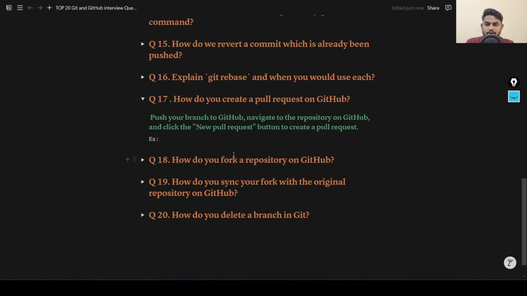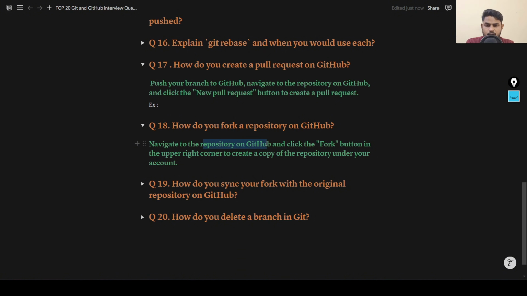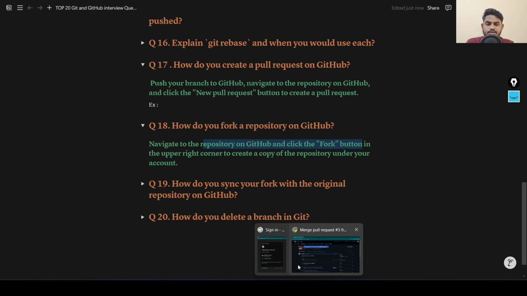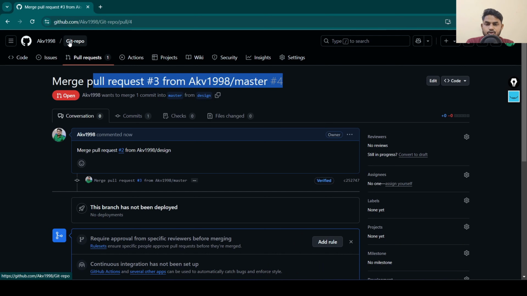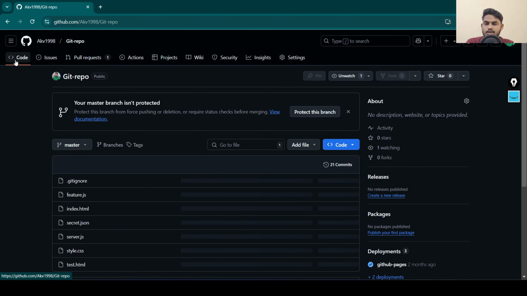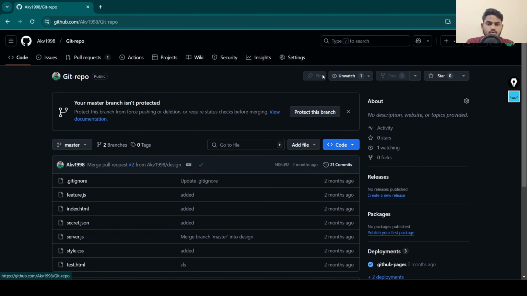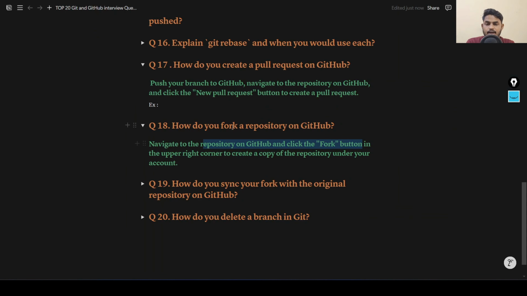The next question we have, how do you fork a repository on GitHub? We have discussed this also. Navigate to the repository on GitHub and click on the fork button. We have seen this in a previous video, but let me show you again. To fork a repository, go to a repository. This is my repository and I cannot fork it in my own account. For that you need to log in with another account and then you can create a fork from here. So this is how forking works. Let's move to the next question.